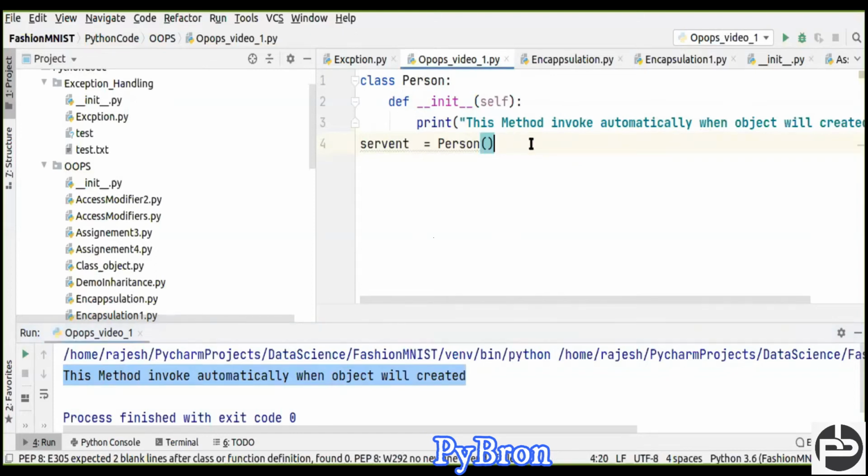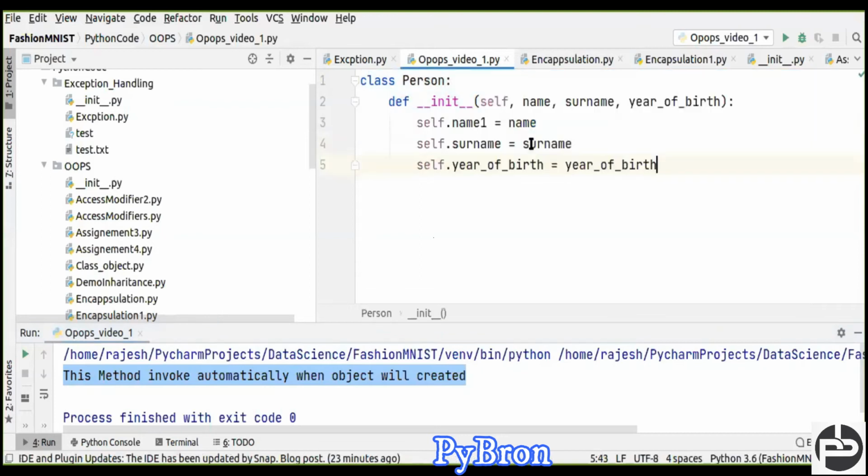Okay, let's come to our agenda. I created one class Person, and I defined the constructor. This is a non-parameterized constructor. Why? Because once you create a parameterized constructor, then the default constructor will not get called at all. Got it? You have to call the default constructor explicitly.